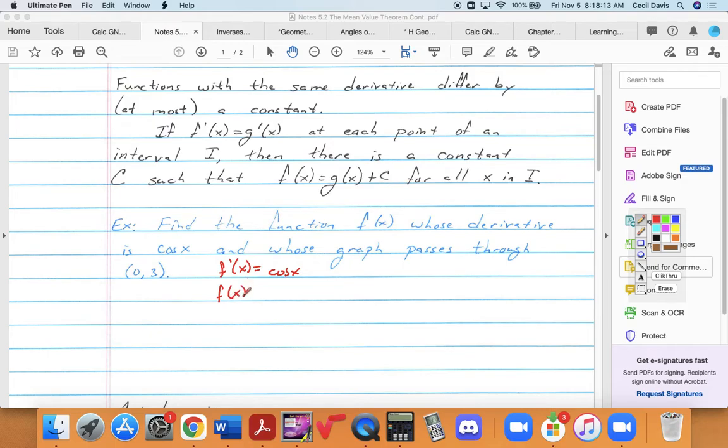So what is the simplest function that has a derivative of positive cosine? Right? So that would be the simplest one. But it could have a constant associated with it as well that we don't know about. So we'll say that it's sine of x plus c. And then we will use this, which is called an initial value, to solve for c.